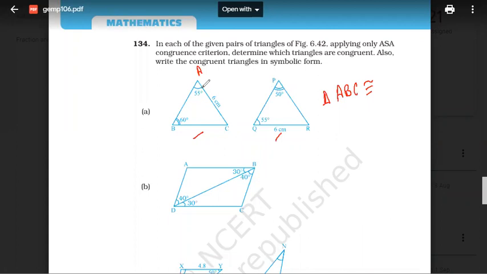See, angle A is 55, so angle Q is 55. It should be triangle Q. Now AC is 6, right? Angle B is 50, angle P is 50. So QP, then QR. So it should be QPR.